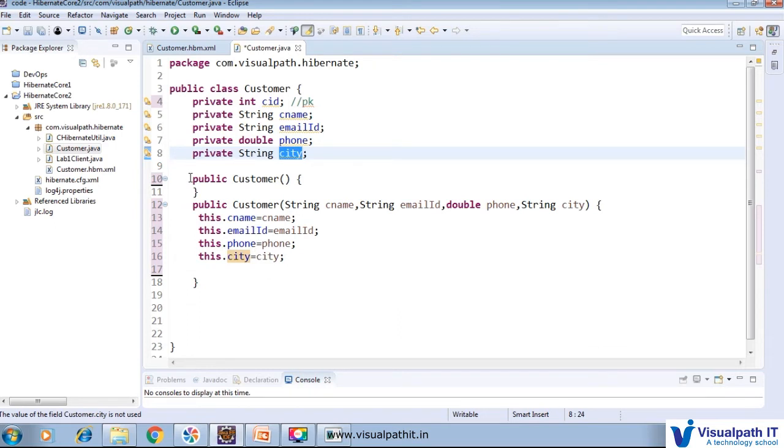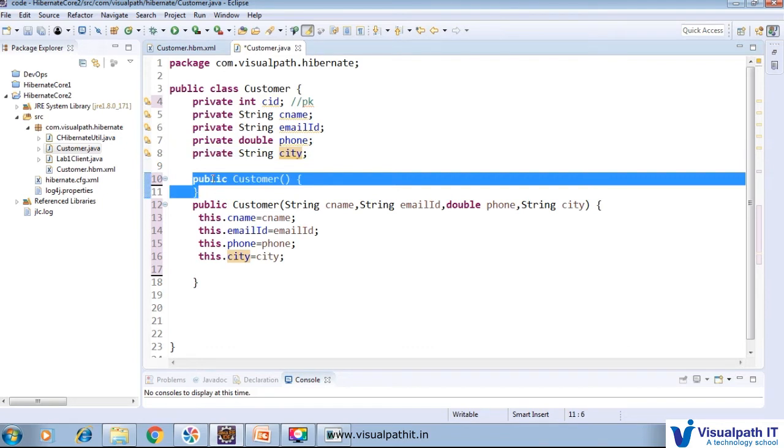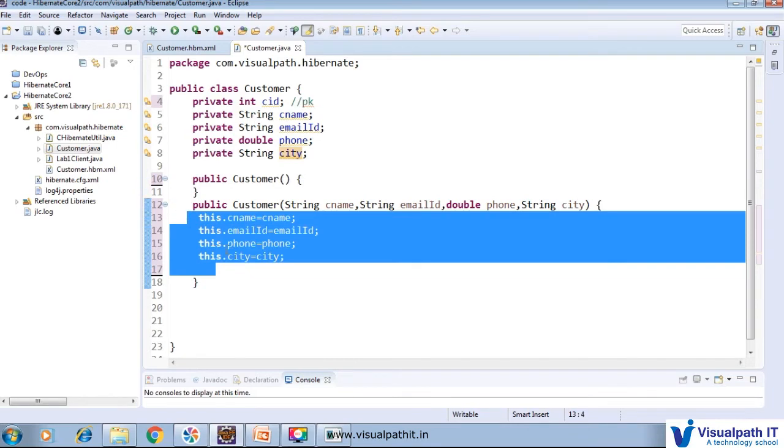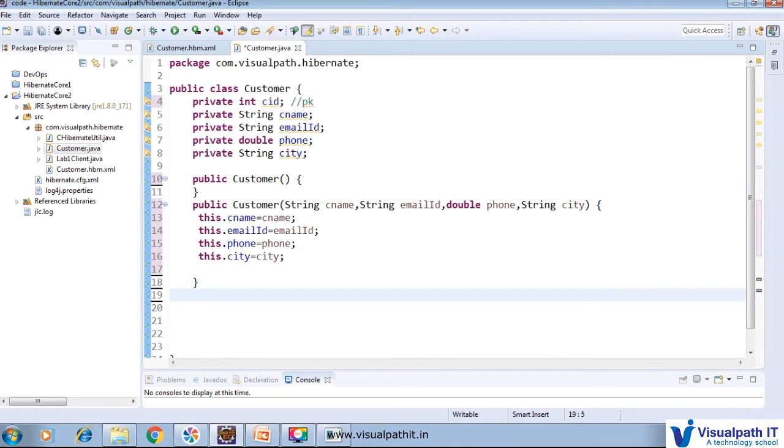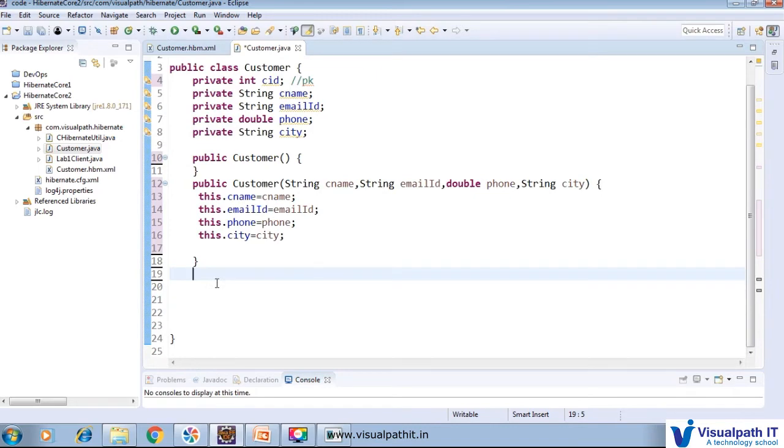So here the constructor means instantiation, and here means initialization. After that, if we want to do some getter and setter operation, we will generate them here.